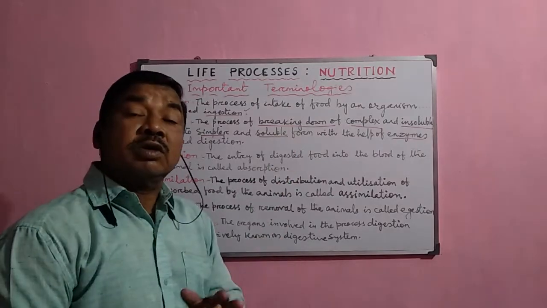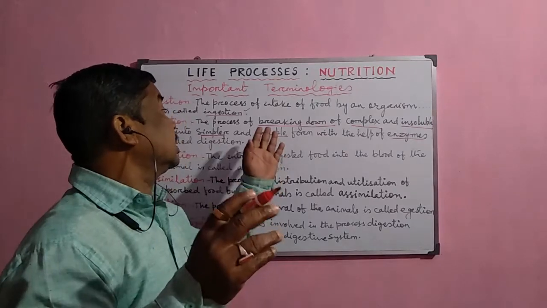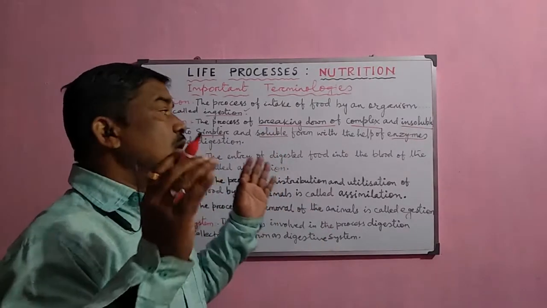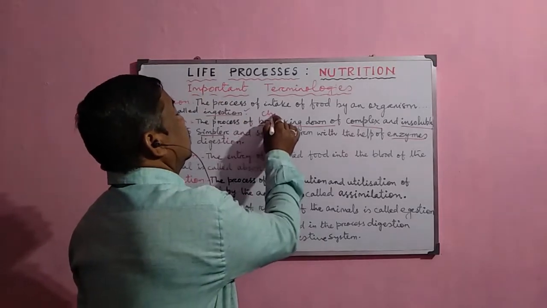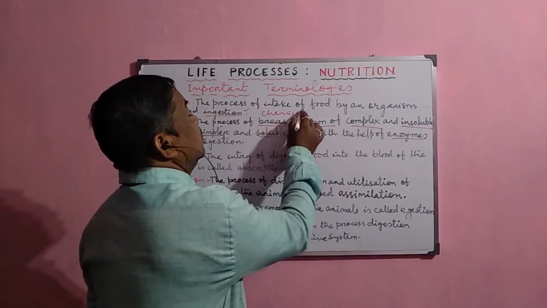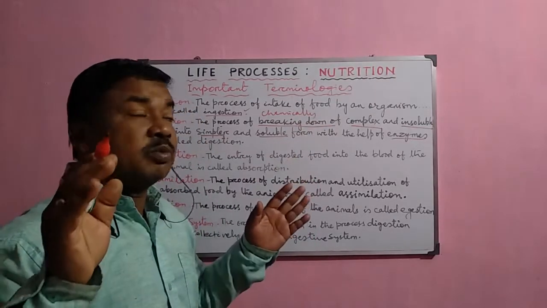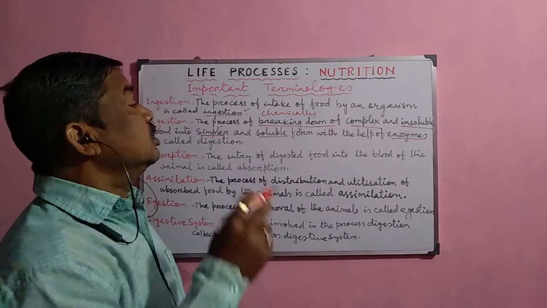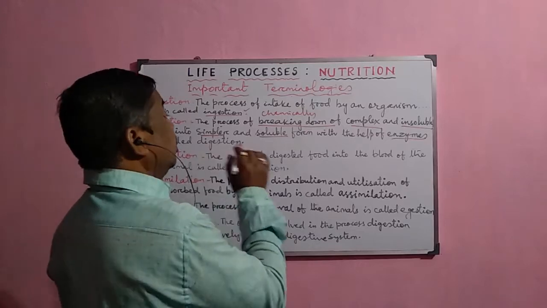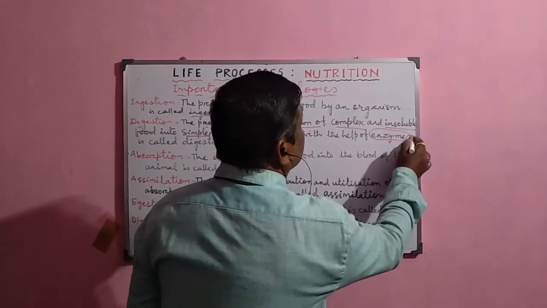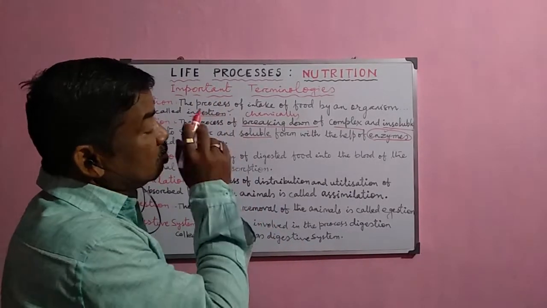It is not only a physical breakdown process, but it is also a chemical process, because the larger complex food materials are normally broken down chemically also, in addition to physical methods, and converted into the simpler and soluble form. That is called digestion.